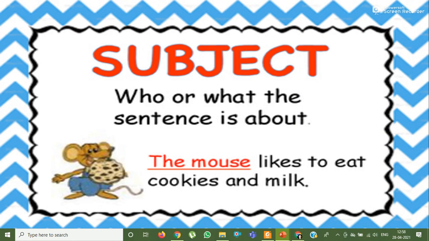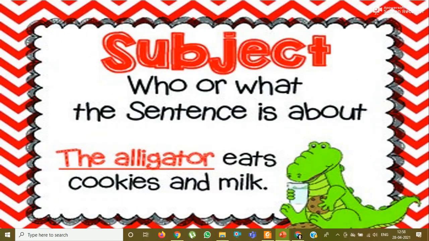So this sentence is about the mouse. So here the mouse is the subject. Okay, so what is the subject? About whom the sentence is or about what the sentence is. So here the mouse is the subject because in this sentence we are talking about the mouse, and the remaining part is the predicate part.